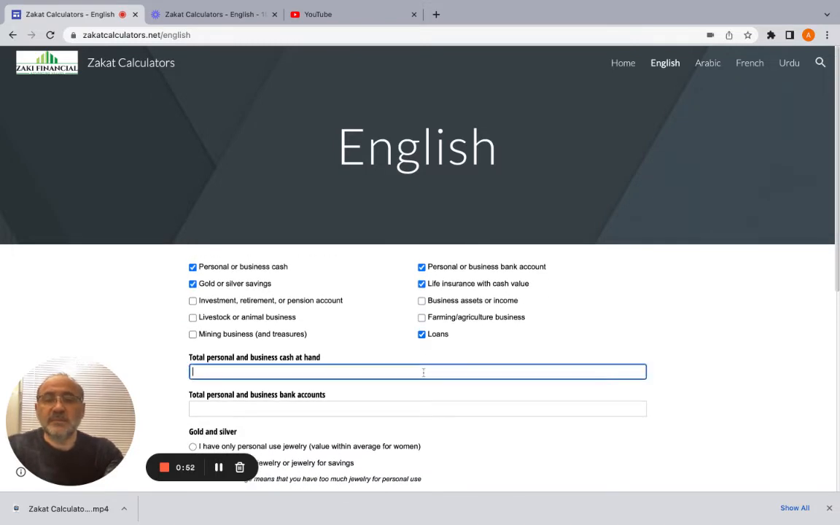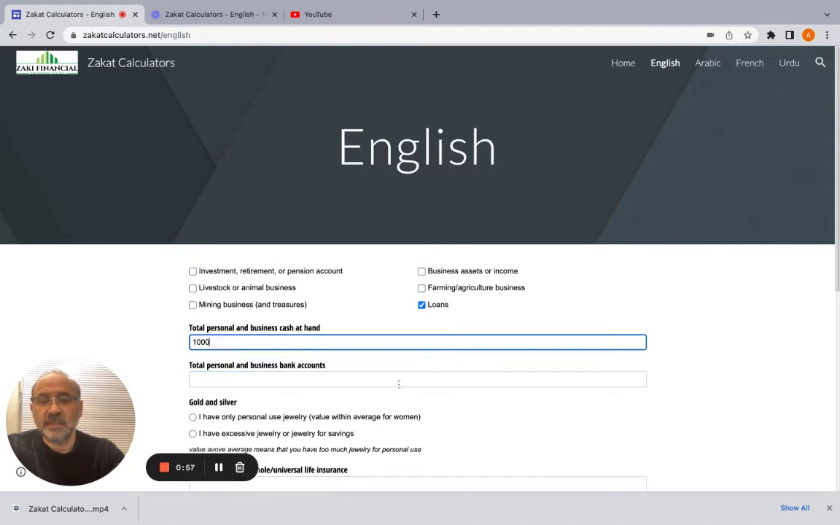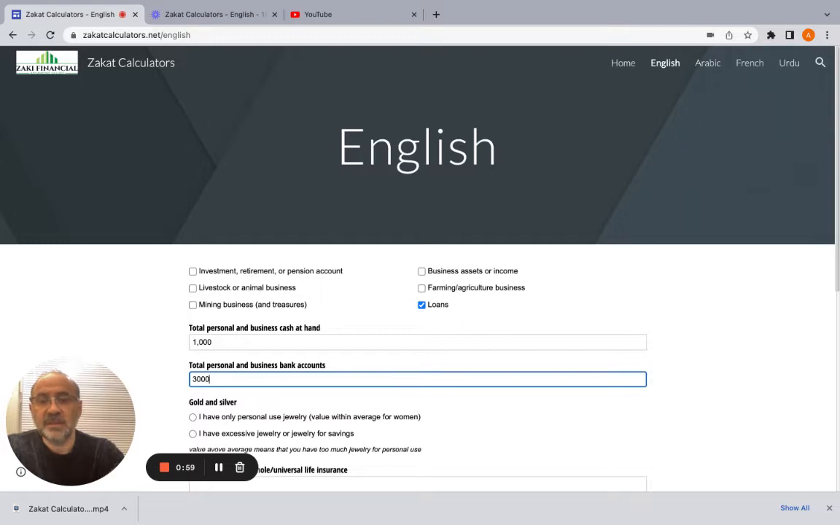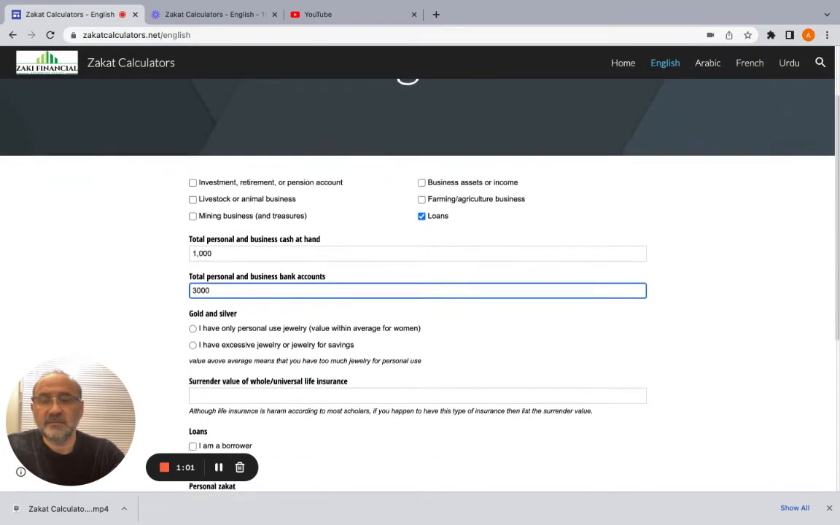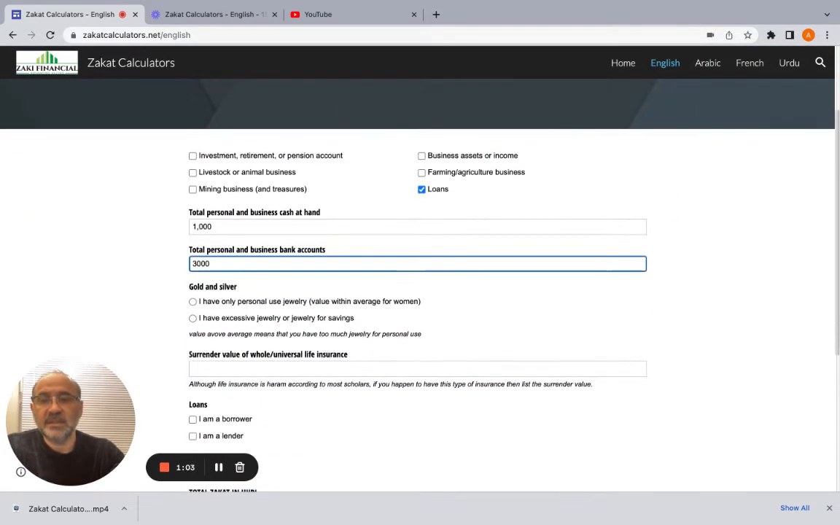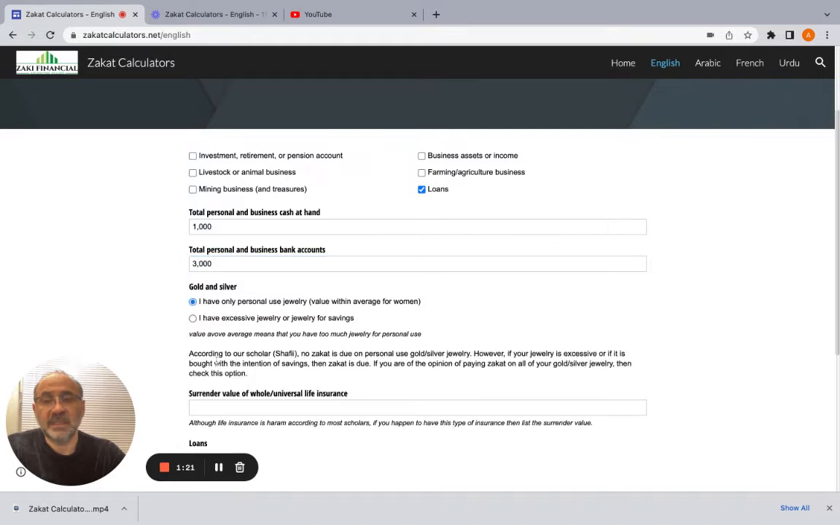So how much cash do you have? Let's say you have $1,000 in cash and $3,000 in your bank account. And next, we're going to talk about gold and silver. Now, if you have gold and silver jewelry that is for personal use, then as we said, most fuqaha say you don't pay zakat on that. If you have nothing else, then you click that one and you don't owe any zakat on that.